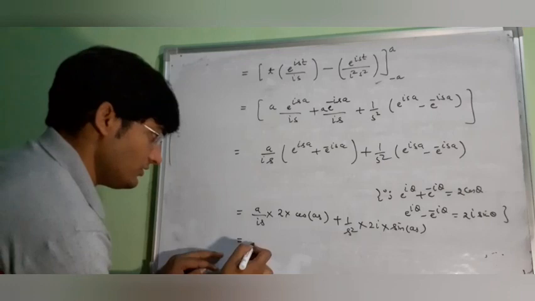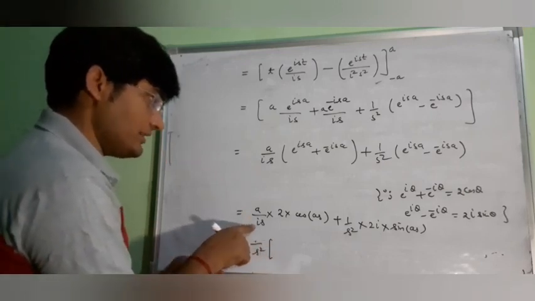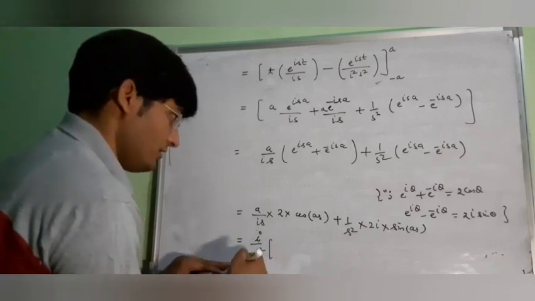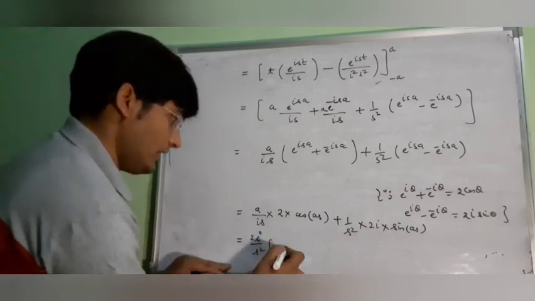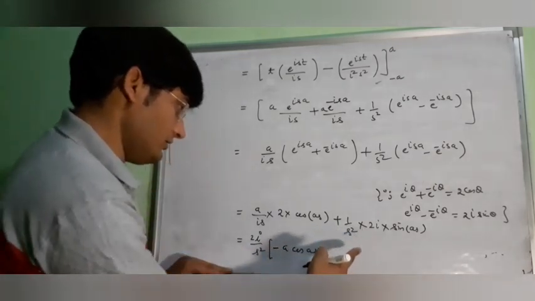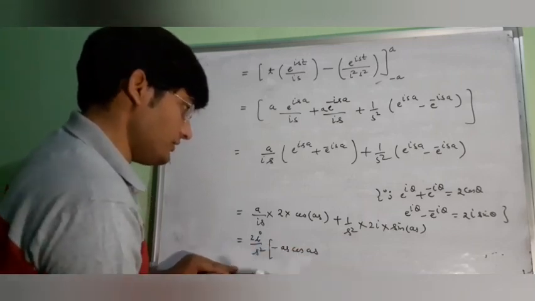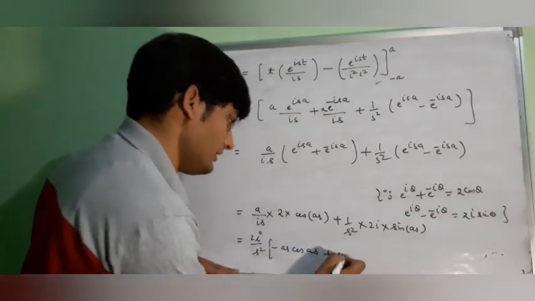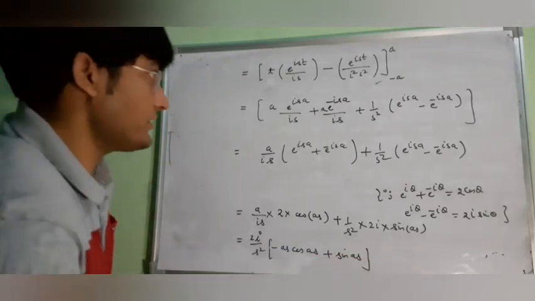And this 1 upon i will be minus i, so we will get minus i here, and we can also take this 2 common, so this will be minus a cos as. Then again we will have as, so this will be minus as cos as, and here we have already taken 2i upon s square common, so here we will get sin as. So this is the Fourier transformation of the function f(x).